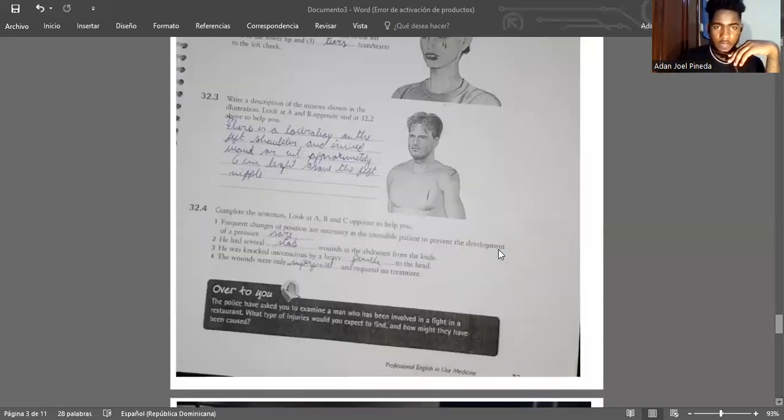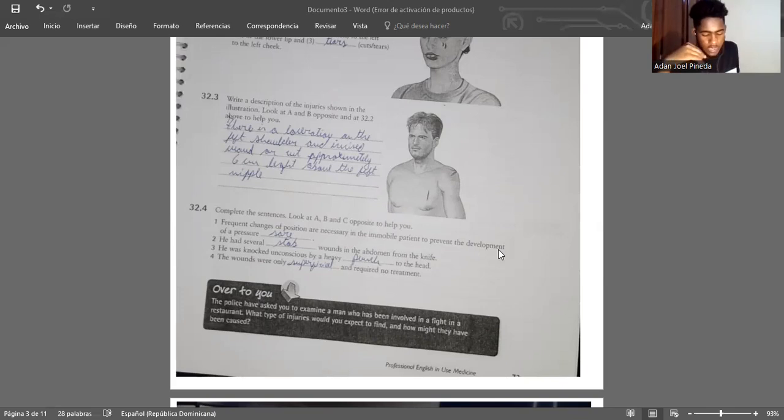Read the description of the injuries shown in the illustration. Look at A and B opposite and at 32.2 above to help you. There is a laceration on the left shoulder and an incised wound approximately 6 centimeters left above the right nipple.